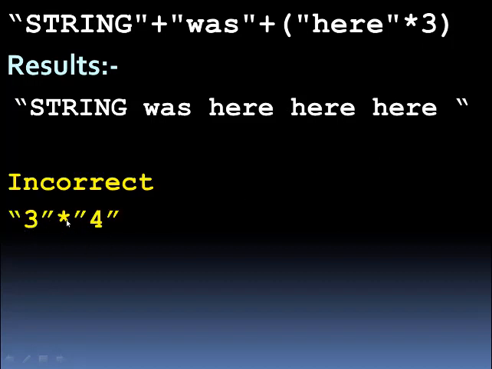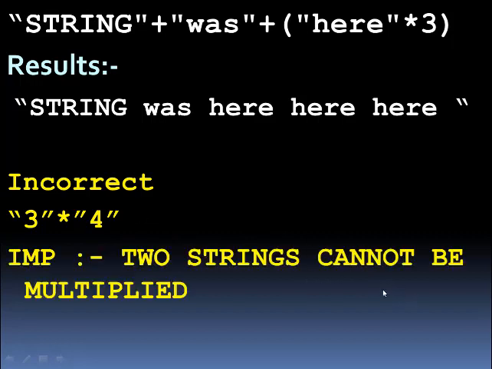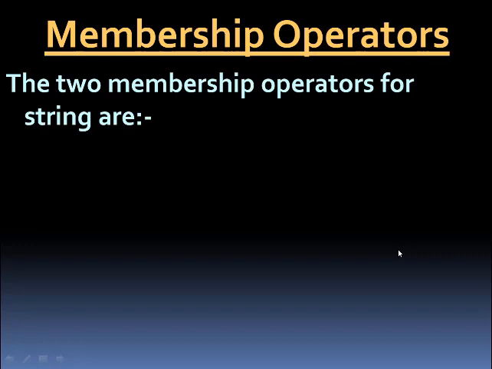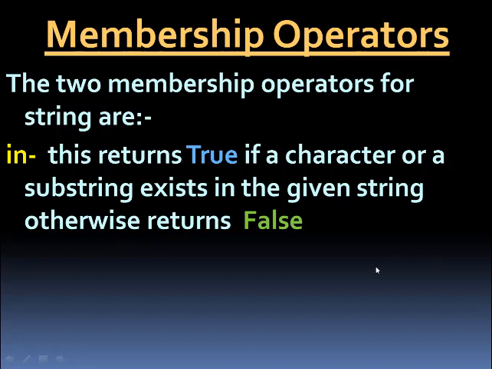Now next are membership operators. The two membership operators that you can use with strings are in and not in. So how does the in operator work? It returns true if the given character or string written before in is present in the string after in. Otherwise it will return false. Similarly, not in will return true if the substring or the character does not exist in the given string.